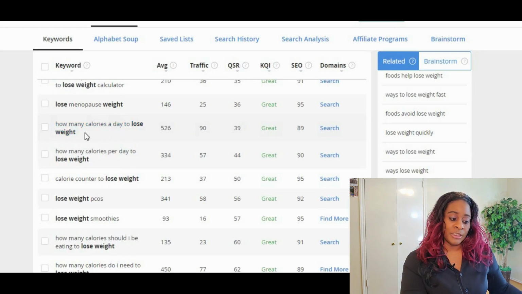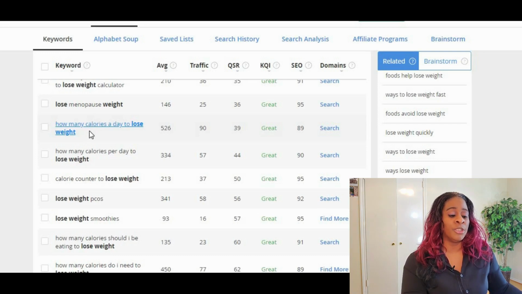How many calories a day to lose weight? You have 526 people a month searching. If you got on the front page of Google, that'd be about 90 people a month getting to your website. Your QSR, only 39 sites are competing with you for this keyword, and your KQI is great, only 89. This is a good keyword because it's called a long tail keyword.